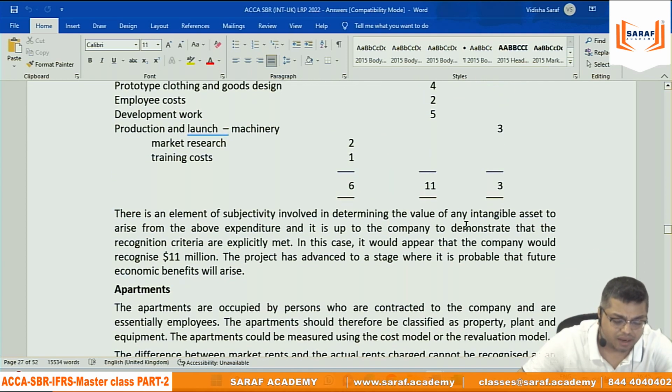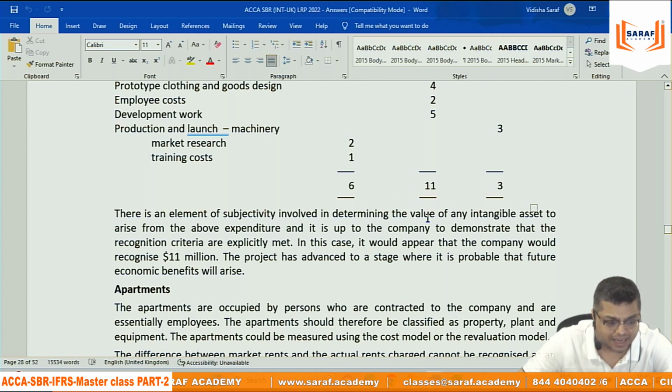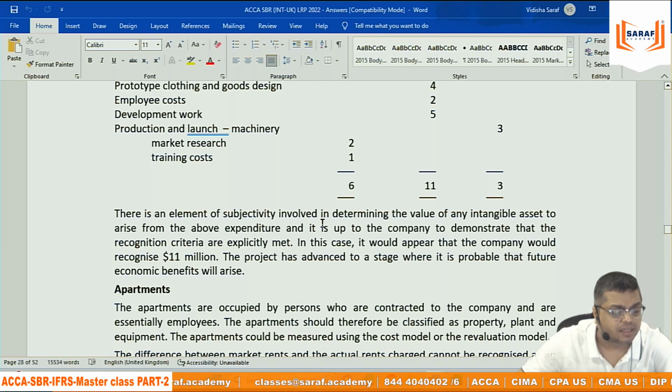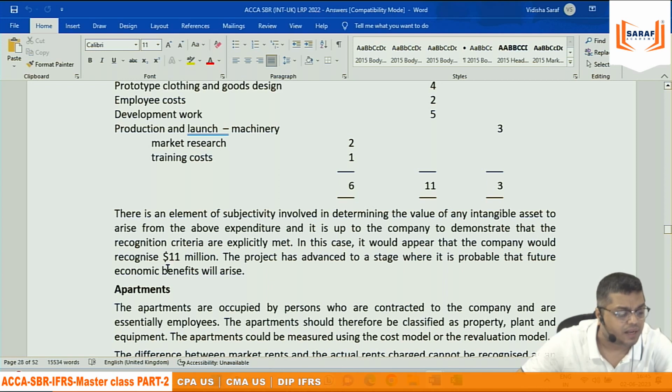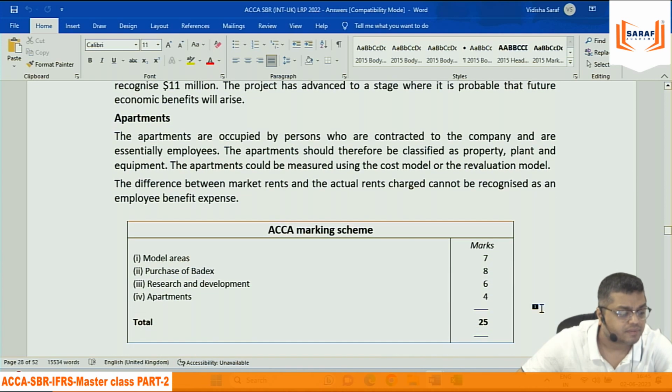So total 14 is capitalized, under IAS 38 and IAS 16. There is an element of subjectivity involved in determining the value of the intangible asset arising from expenditure. It is up to the company to demonstrate that the recognition criteria are met. In this case, it would appear that the company would recognize 11 million. The project had advanced to a stage at which it is probable that future economic benefits will arise. The last one is only 4 marks के लिए थोड़ा सा.